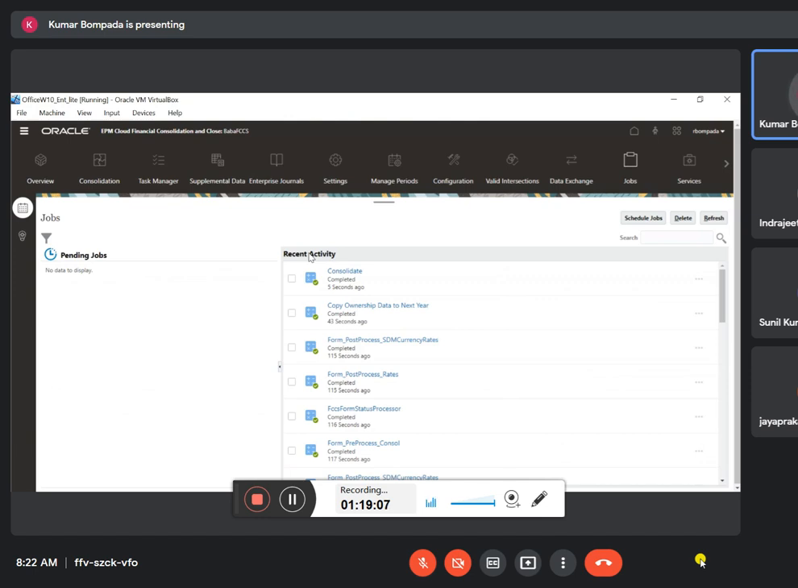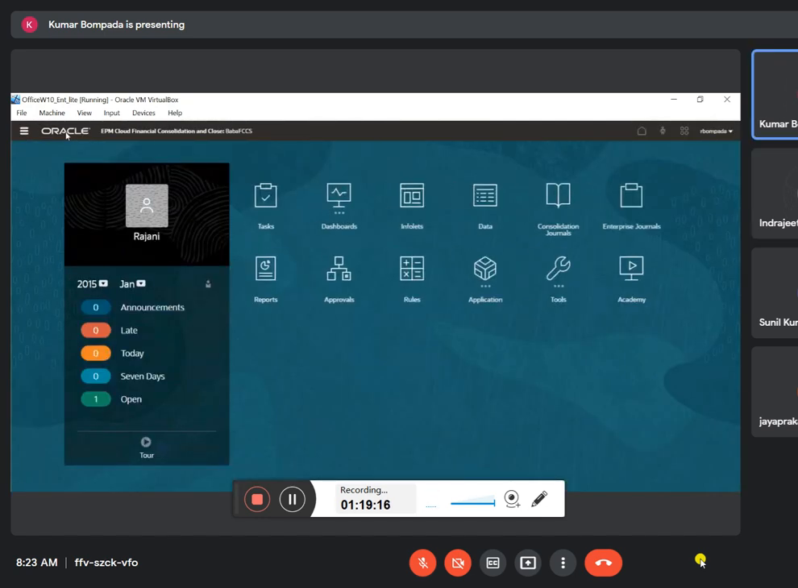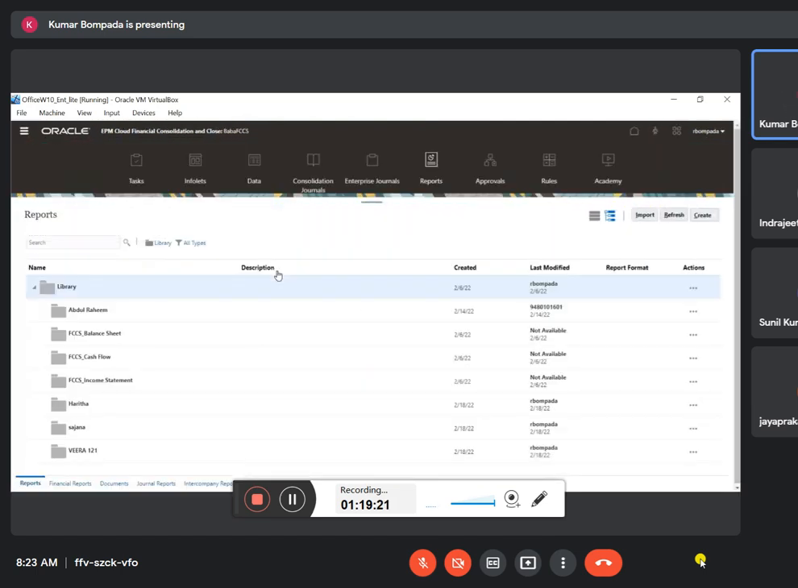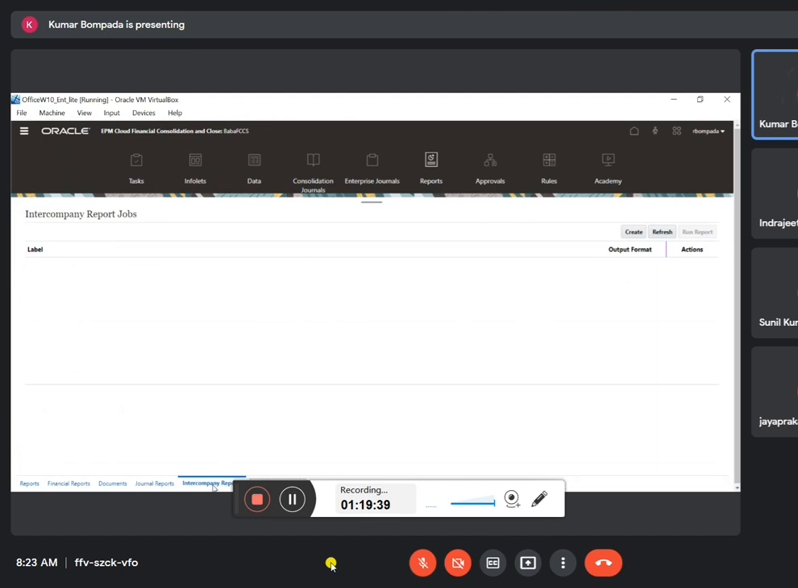So shall we create the report now? How do I create the intercompany report? Anybody? Please guide in FCCS. Reports. Click on Oracle and then Reports. Clearly observe the screen itself. At the bottom right you can see reports, financial reports, documents, journal reports, library, intercompany reports. Here you have to click on intercompany reports. Now you have to create.